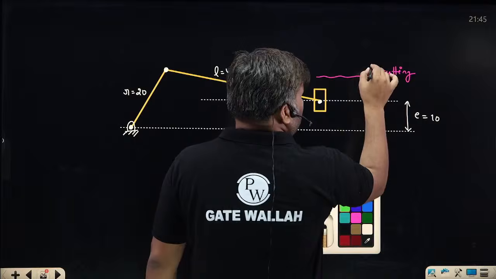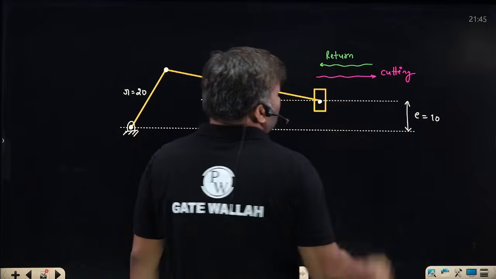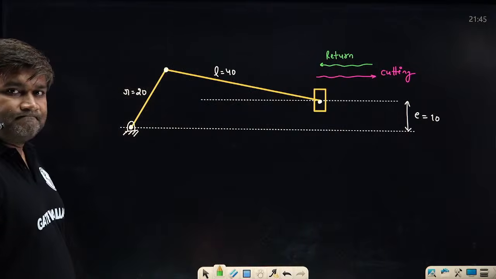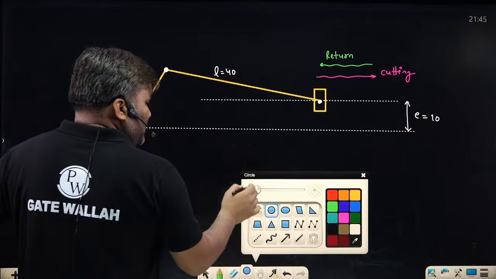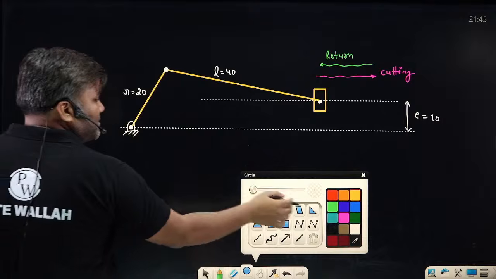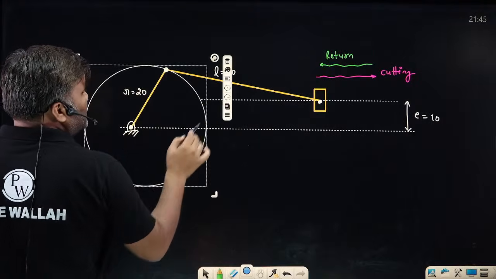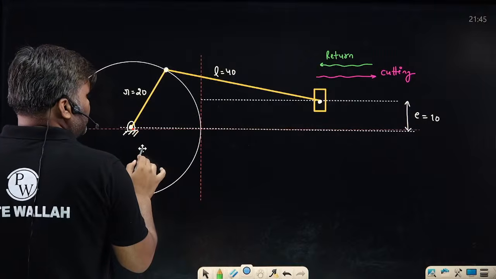Returning is this side. Is that clear? Sir, if I connect a motor, the motor will rotate this crank. The crank will rotate on this circular path. Obvious.